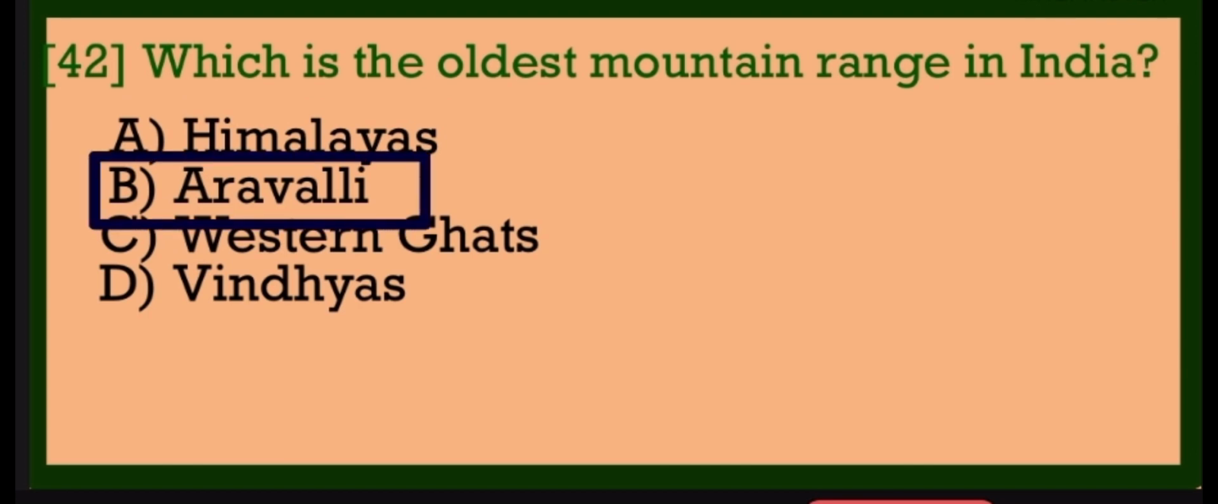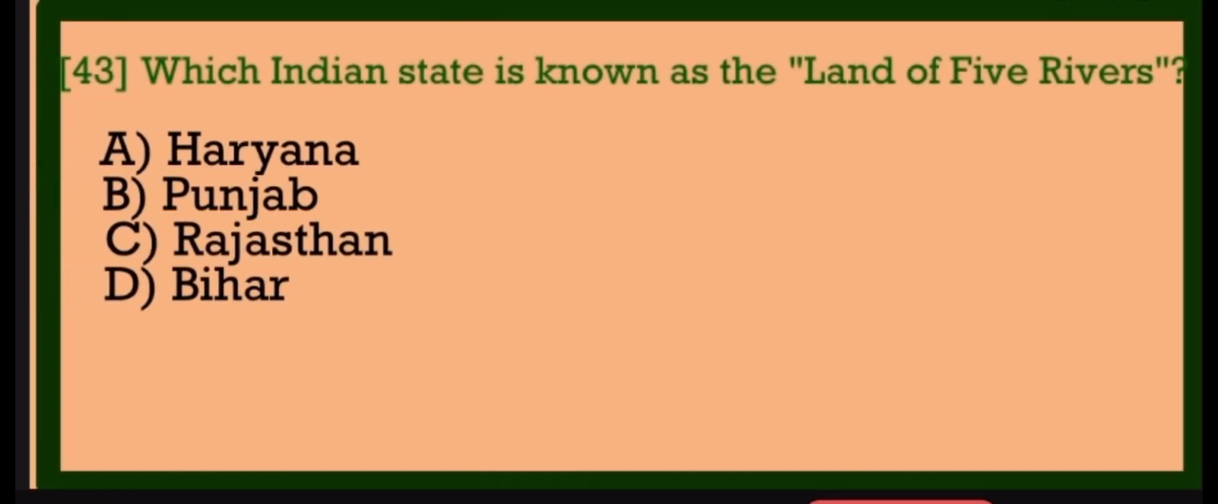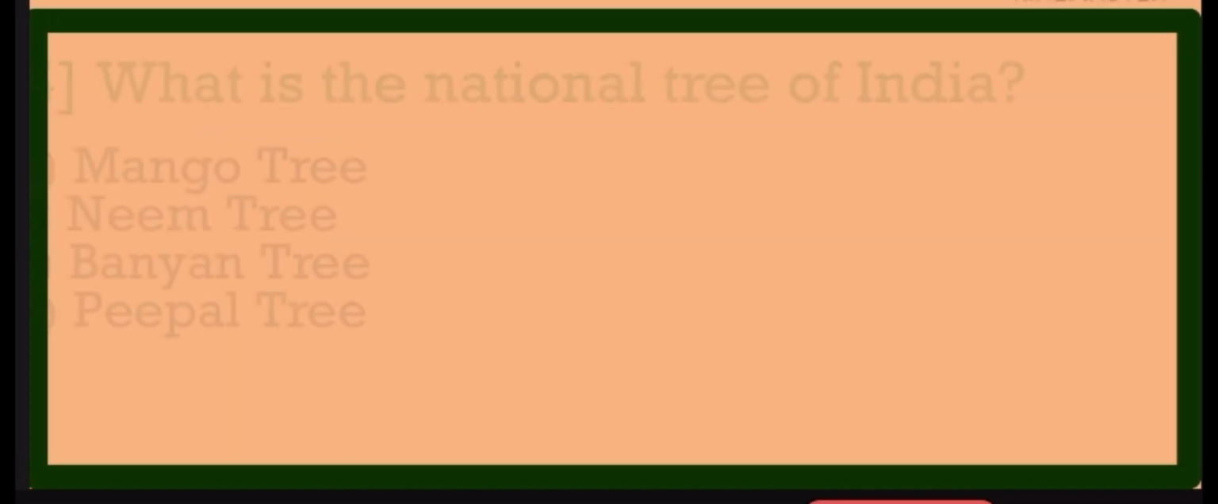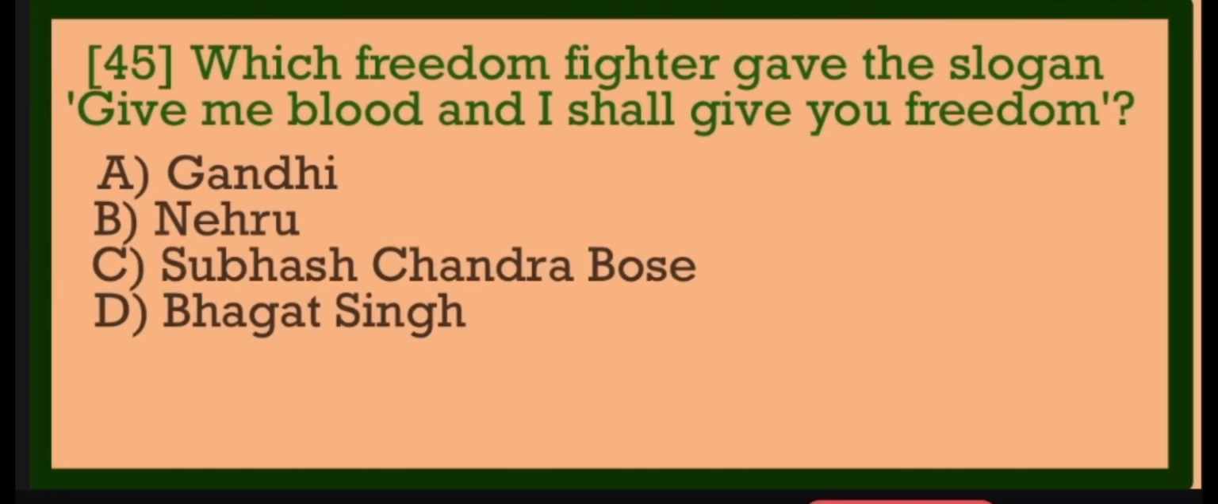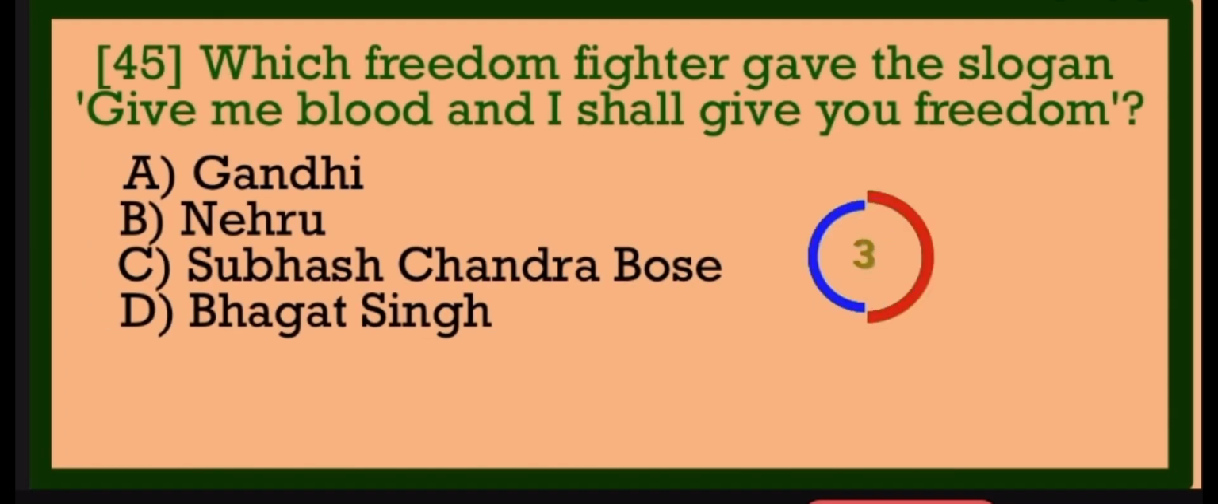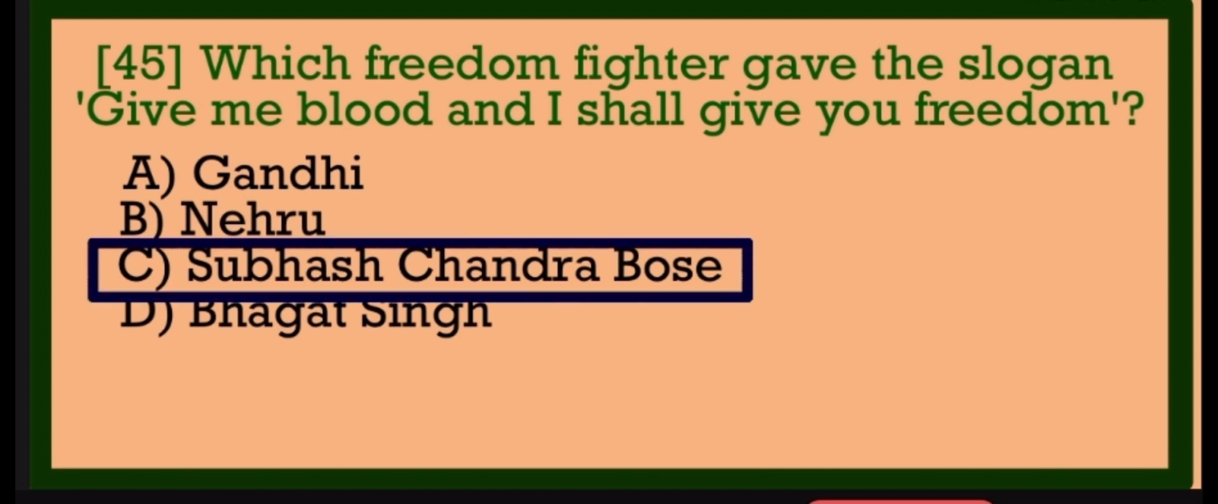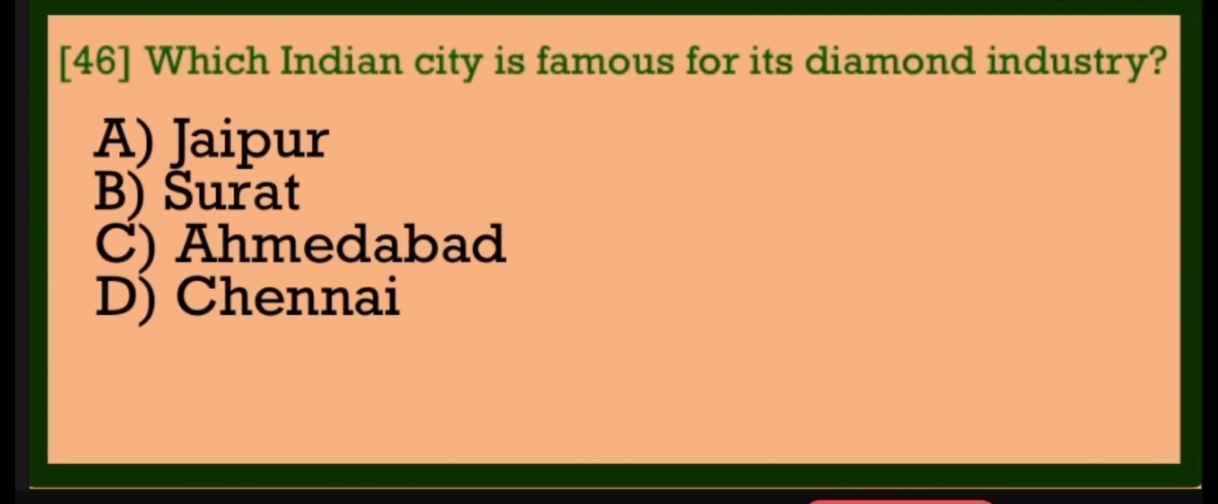Aravalli. Which Indian state is known as the land of 5 rivers? Punjab. What is the national tree of India? Banyan tree. Which freedom fighter gave the slogan, "Give me blood and I shall give you freedom"? Subhash Chandra Bose. Which Indian city is famous for its diamond industry?